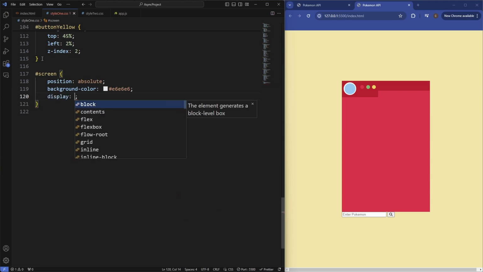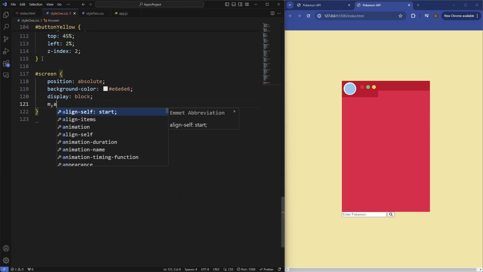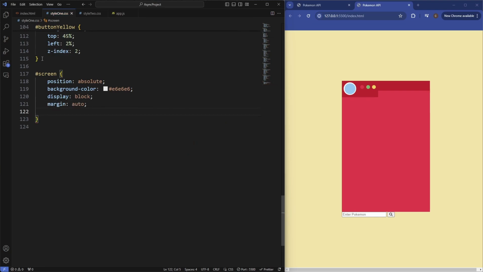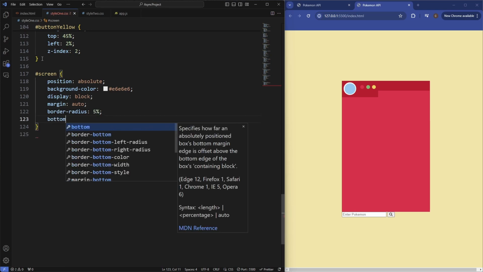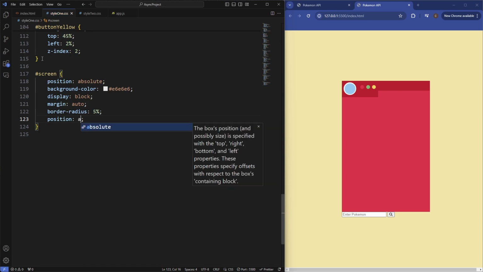We'll set the display of this to be block. We'll say margin auto, border radius of 5%. Say position of this to be absolute.